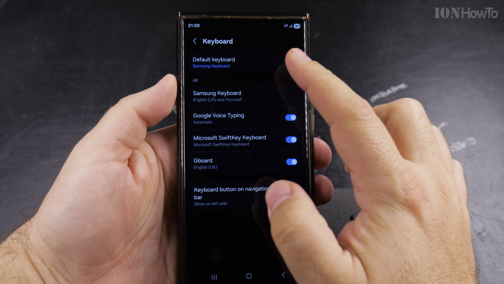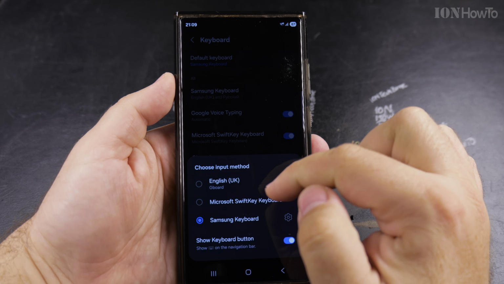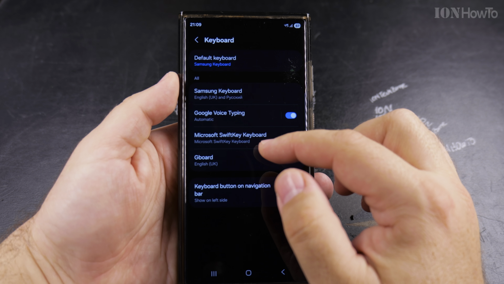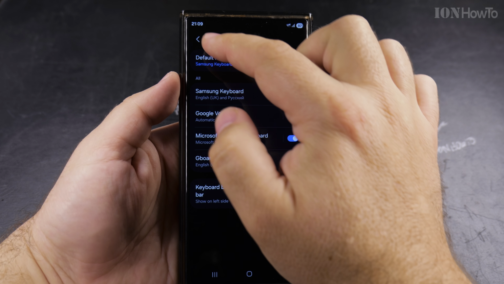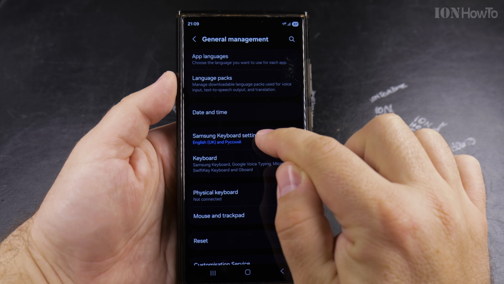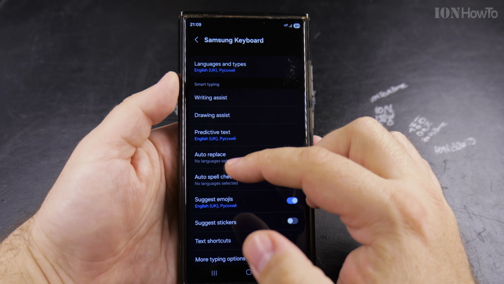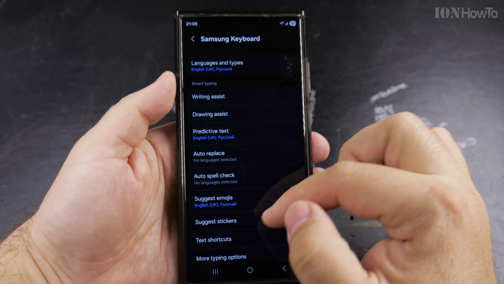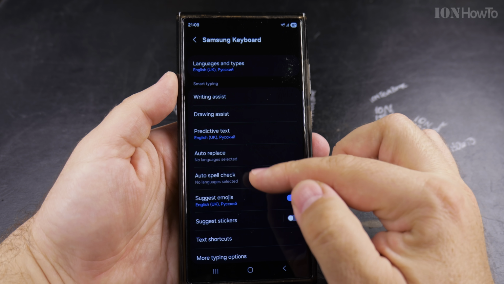the keyboard. Here I have the keyboard settings where I choose the default keyboard from Gboard to Samsung keyboard or any other keyboard you might have. These are more settings that you might want to use, but I'll show you these are the settings for Samsung keyboard. So Samsung keyboard settings, press here. If you have Samsung keyboard set as default, then this is going to affect the way you're typing